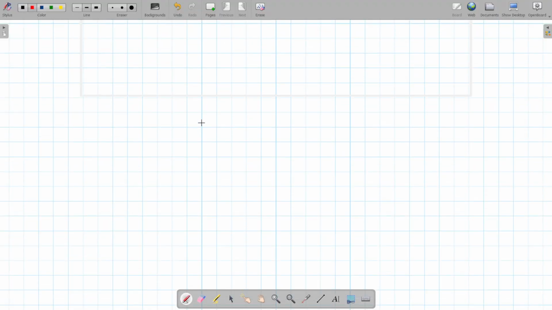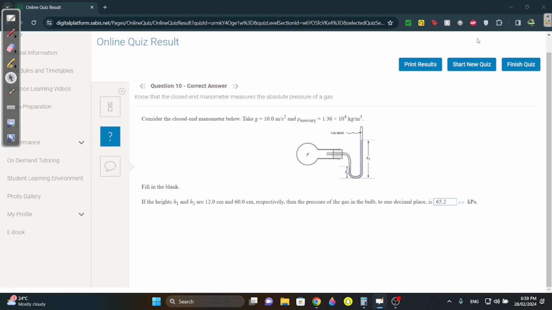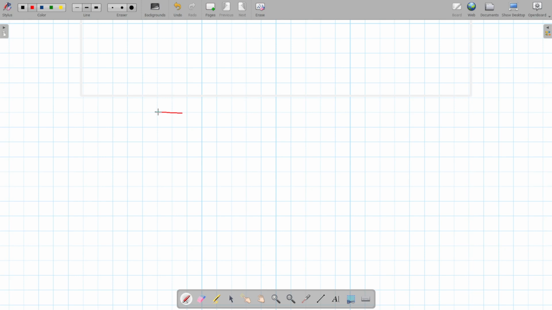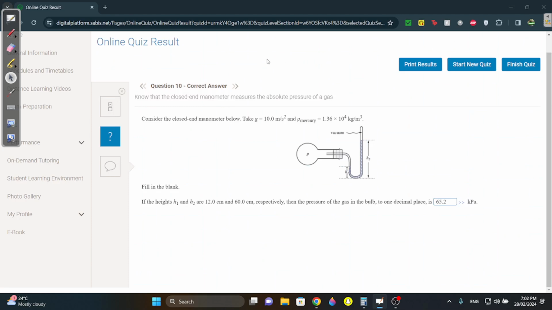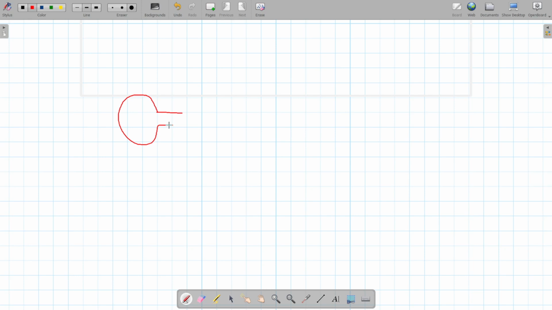Manometers. How does it look? H1, H2. I was going to say this is a closed-end manometer.